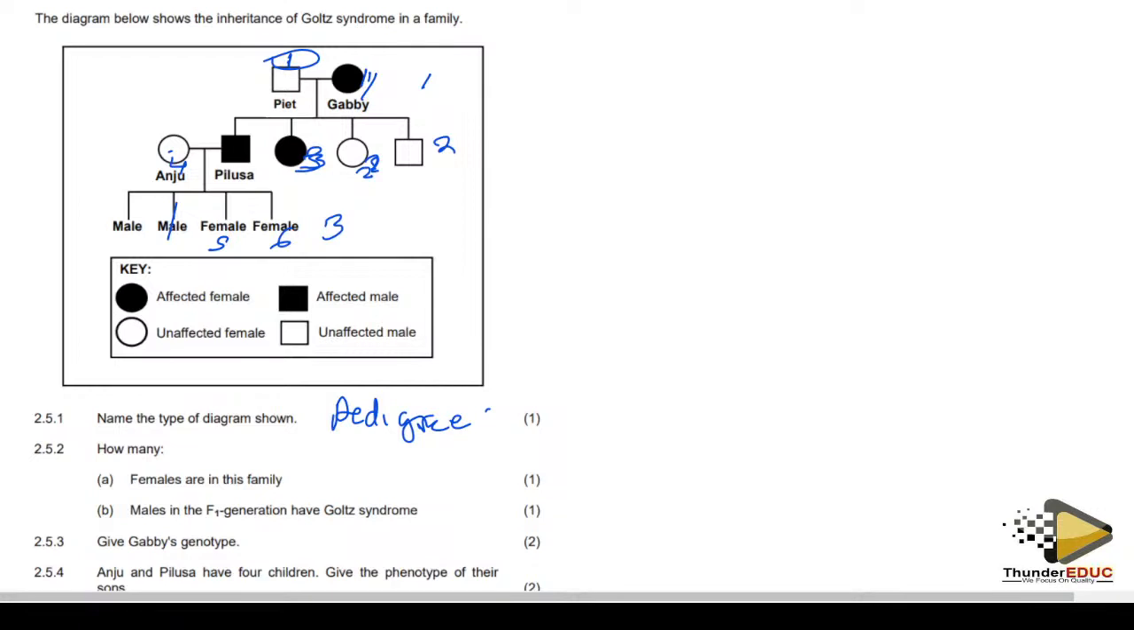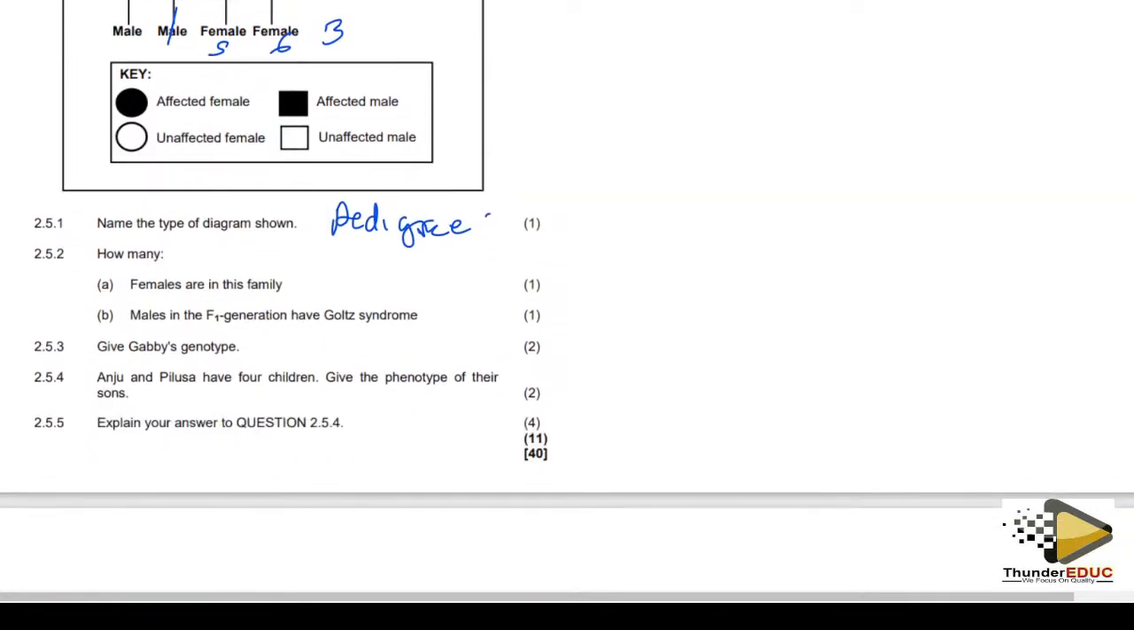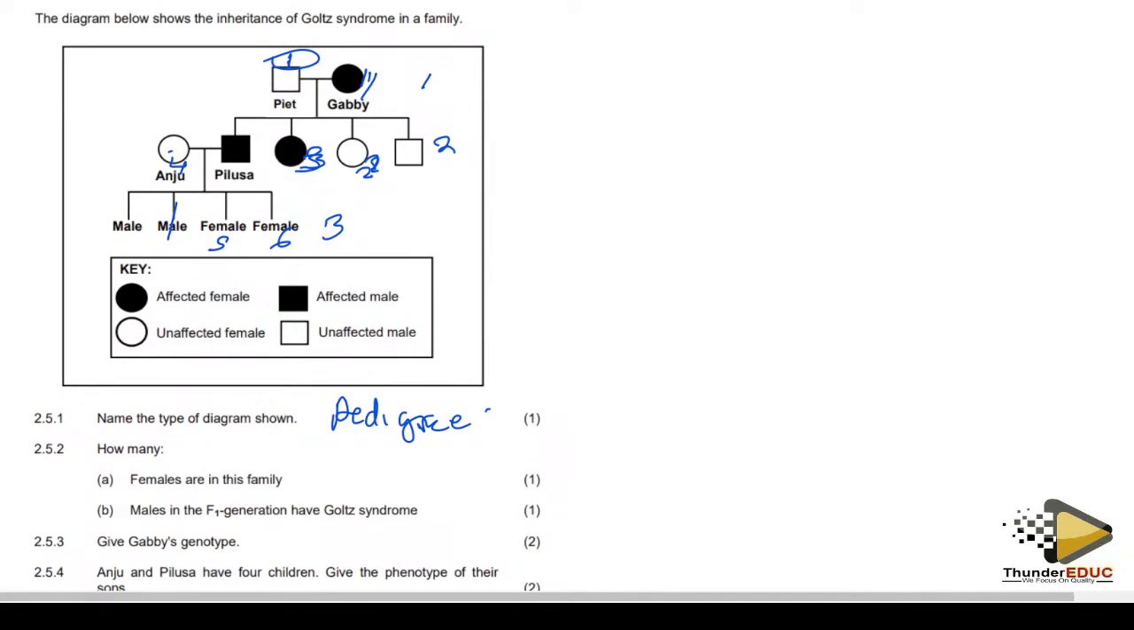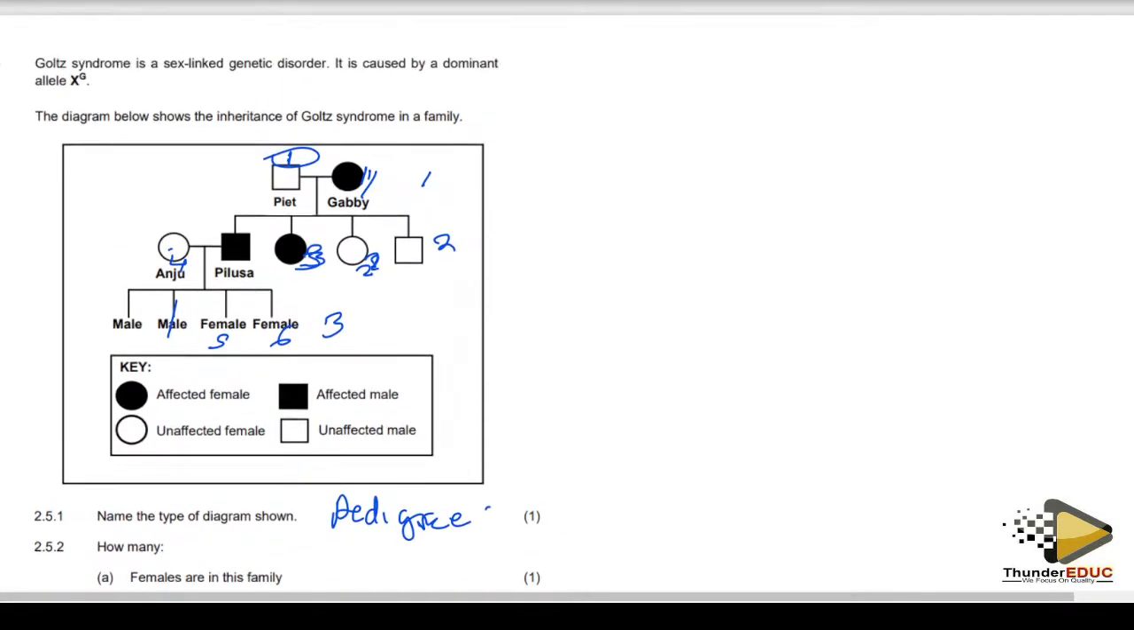Then the next question is to give Gabby's genotype. Who is Gabby? Where is Gabby now? Oh, Gabby. Is it caused by a dominant allele? Yes, it's caused by a dominant allele.